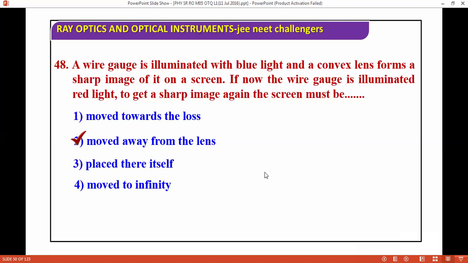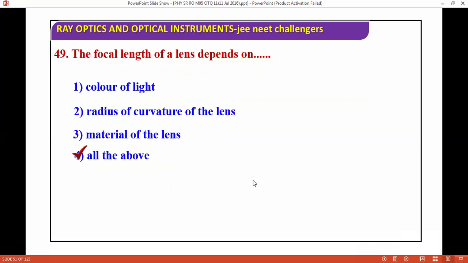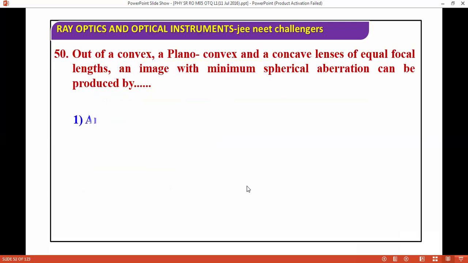Next question: the focal length of a lens depends on these options. You can go through the options; all of the above is correct. The focal length of the lens depends on the color of the light, the radius of curvature of the lens, and the material of the lens. Okay, next question: out of a convex, a plano-convex, and a concave lens of